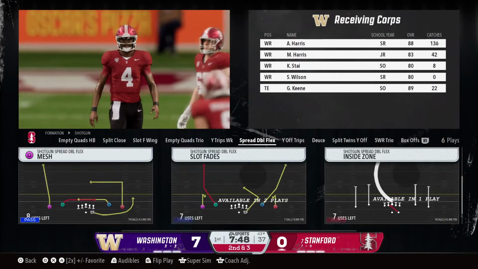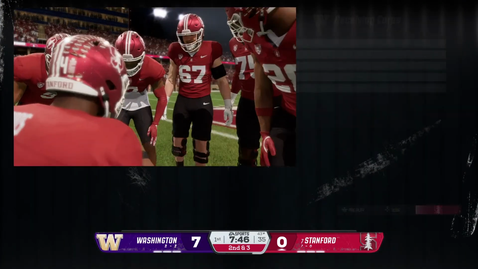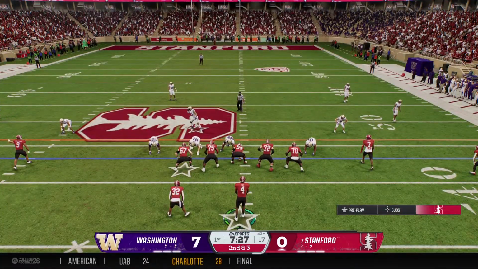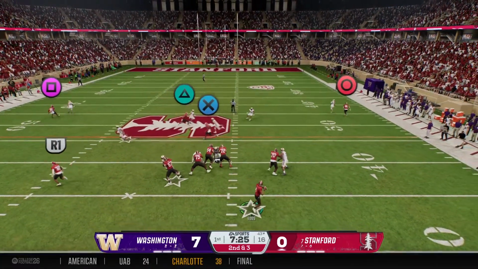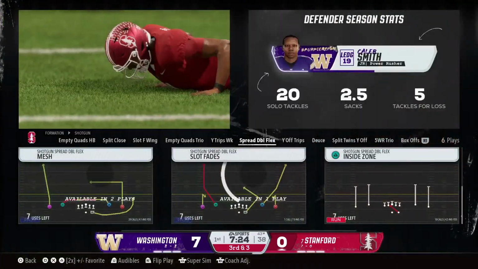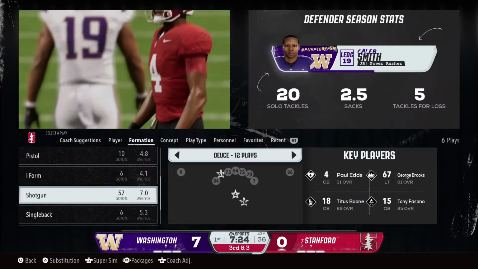He's brought down quickly. Minimal gain there. Still a bit short of the first down. The Cardinal can be aggressive here on second and short. Wants to go up top. There's the pressure. And he was hit just as he was releasing the pass, and it falls to the ground incomplete.